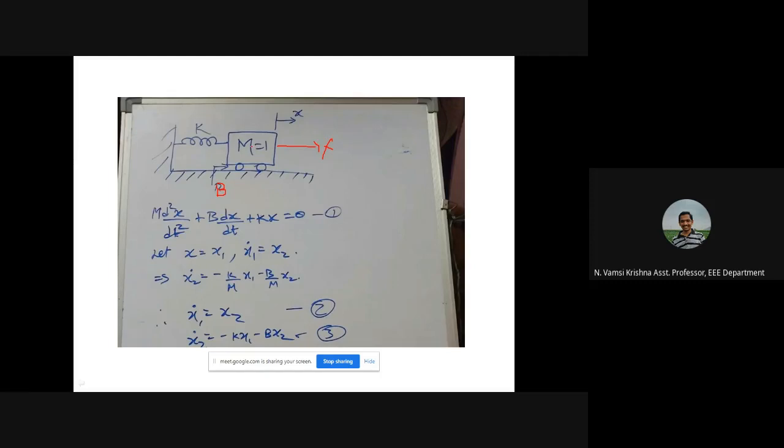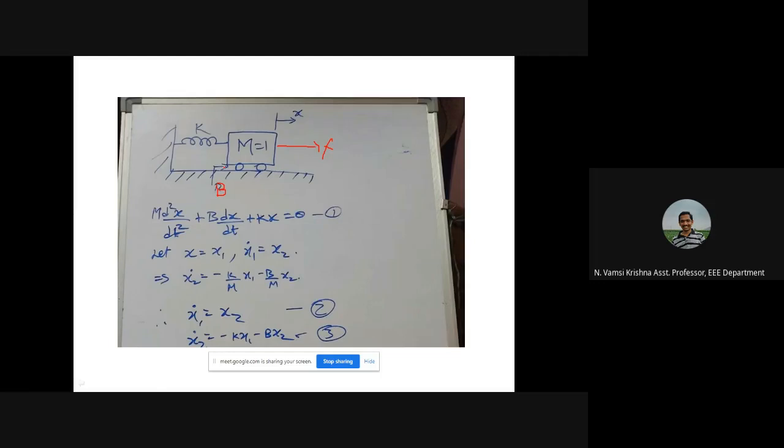So what is the force due to mass, inertia? M d square x by dt square. Force due to friction, B into dx by dt. Force due to elasticity, the spring K into x. All these forces are equal to 0. This is the differential equation governing the above system.